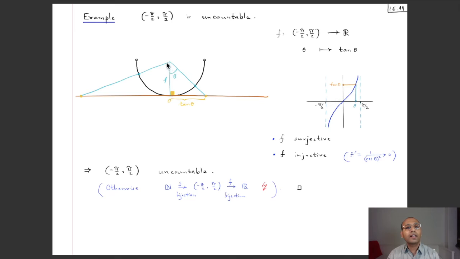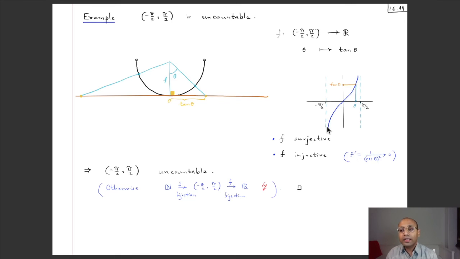So from this right angle triangle, we see that if this is 1 and this angle is theta, then this will be tan theta. And if the theta is negative but bigger than minus pi by 2, then we draw the angle towards the left and we do the same procedure. So we draw this ray, and wherever it hits the real line, that's the corresponding real number. So it will again be tan theta, but the only difference is that when theta is negative, this tan theta will be negative. So this map f is the map which sends this theta to tan theta. And let us now show that this map f is a bijection. So we want to show that it is both surjective as well as injective.